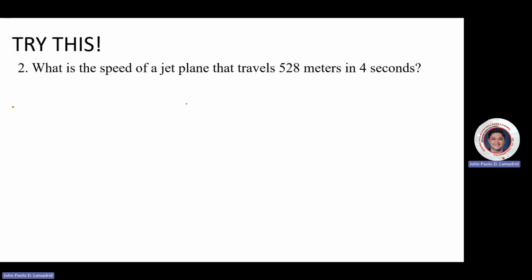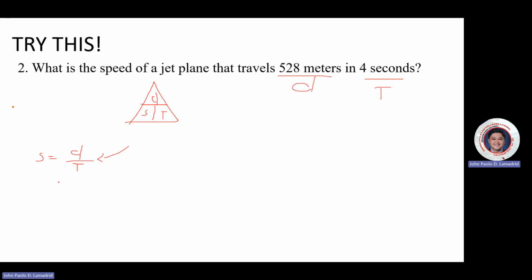Let's try this again. What is the speed of a jet plane that travels 520 meters in 4 seconds? Okay, using this formula again, the triangle: distance, then speed, then time. So we've got here the distance, and we've got here the time. So the formula that we're going to use is speed is equal to d over t.